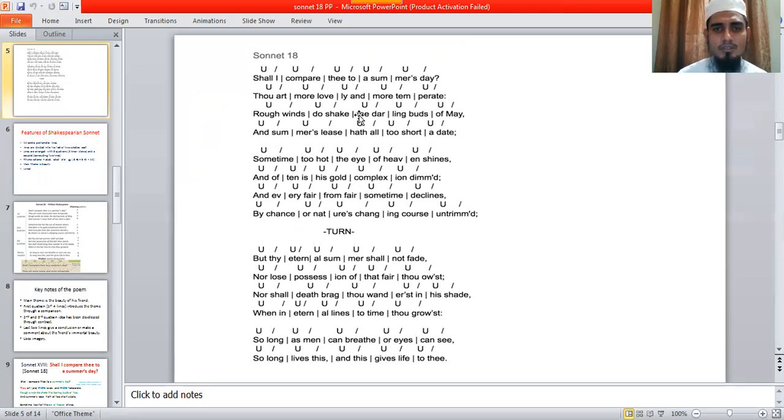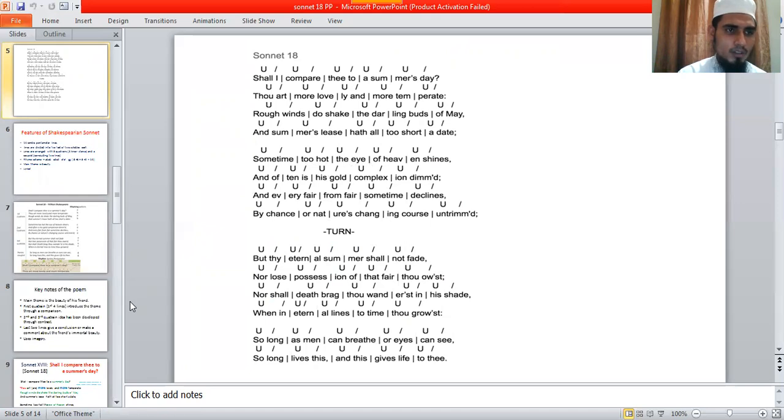In this way, you can practice at home. This is very important for you. All the lines here have five feet, and all follow unstressed and stressed.